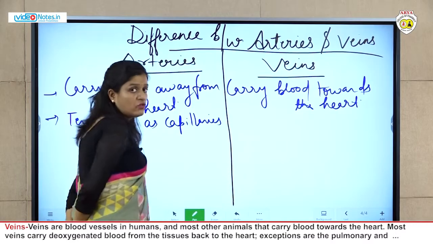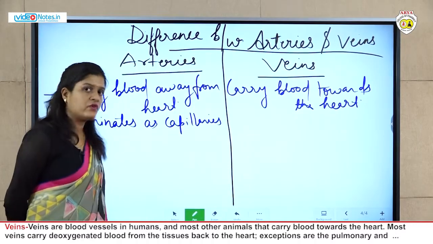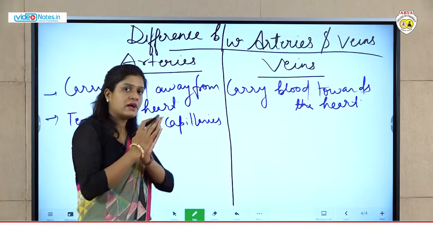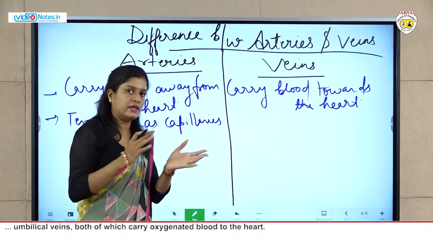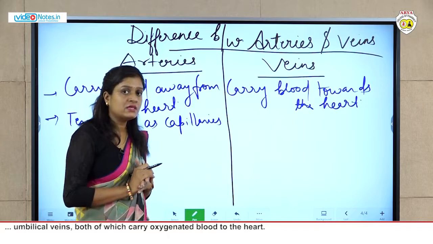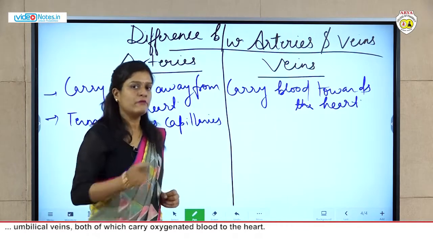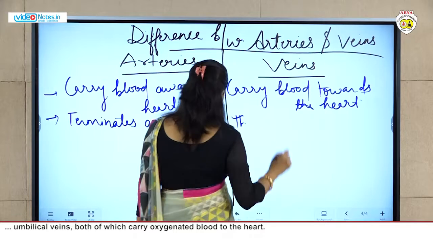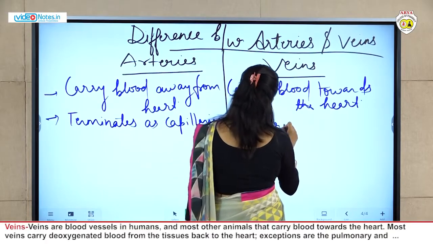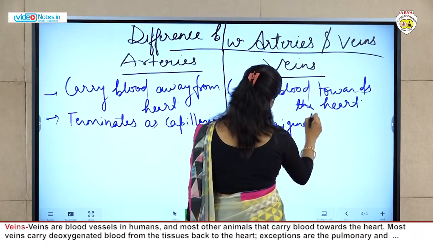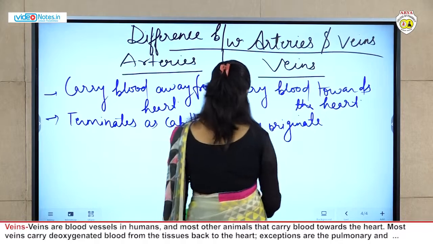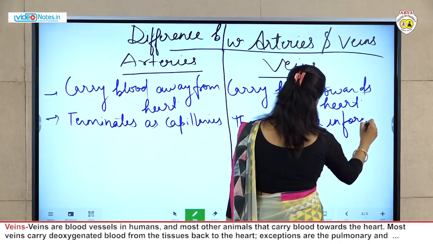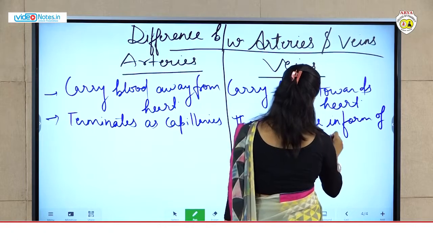And in the case of veins, they originate from the capillaries. There is a difference in both: arteries terminate at the end and become capillaries, and in the case of veins, the capillaries combine to form veins. So they originate in the form of capillaries.